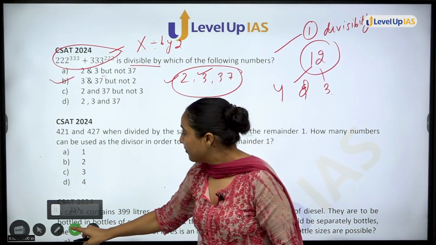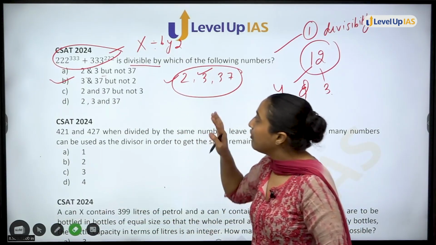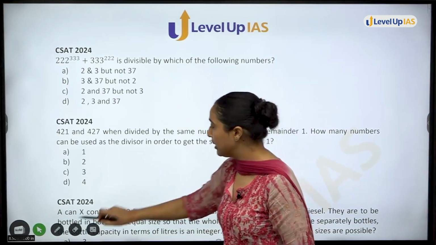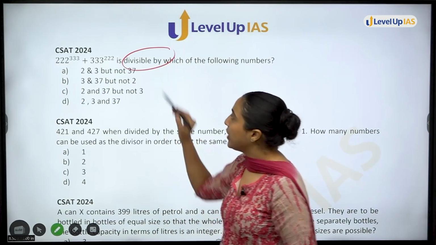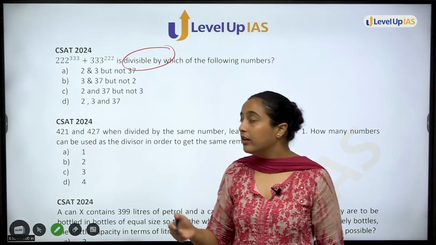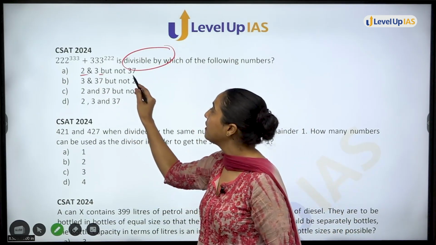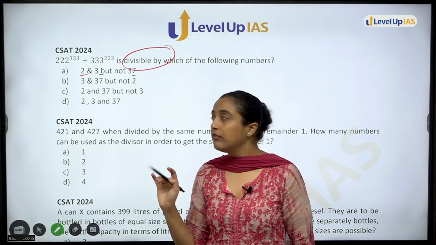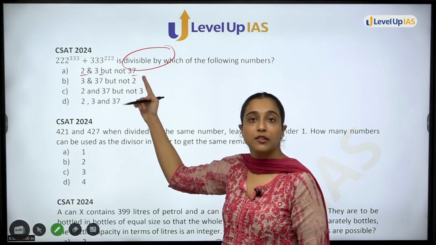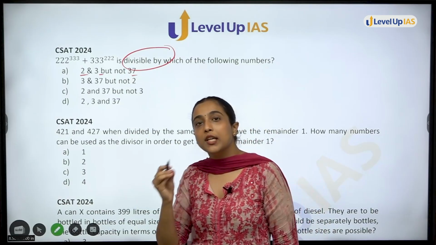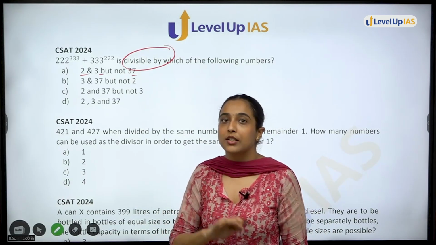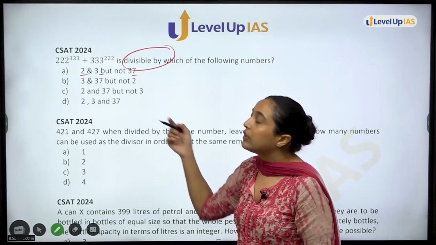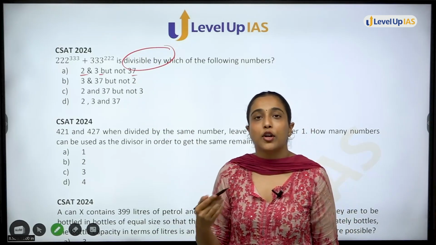So let's see this again. What we have concluded is, firstly, this is a question of divisibility. Divisibility is to be checked by what? By 2, 3 and 37. Now we will not complicate things for ourselves. From the options you can see that this question can be easily solved using option elimination. Okay? So we will choose the easiest number. Out of these, 2 is the easiest number to check for divisibility.